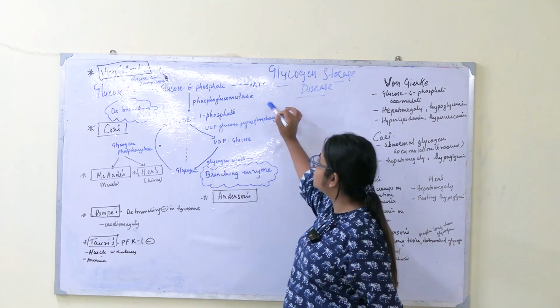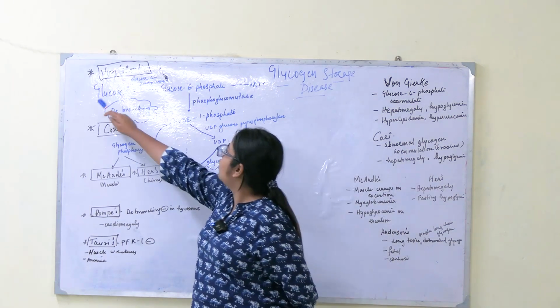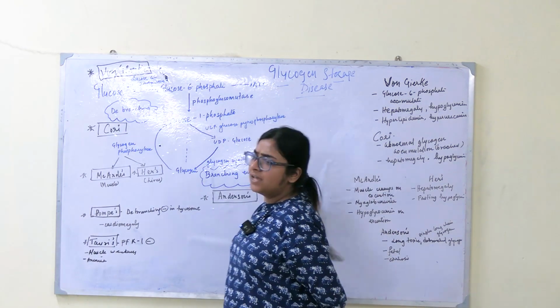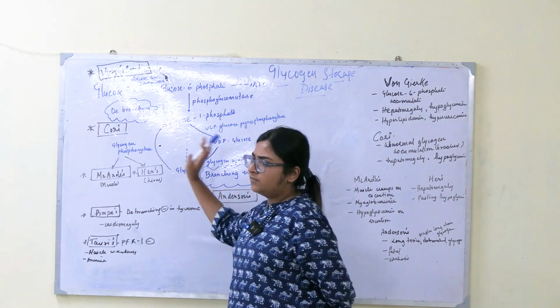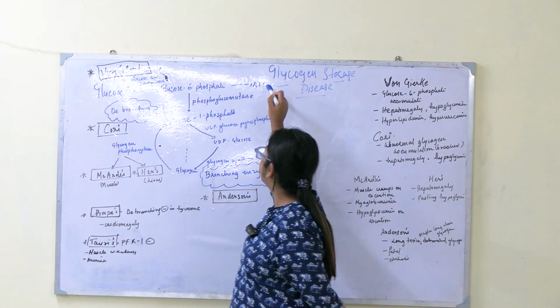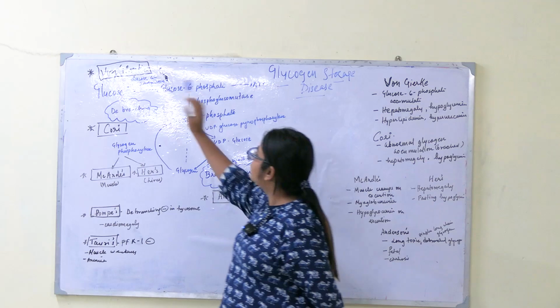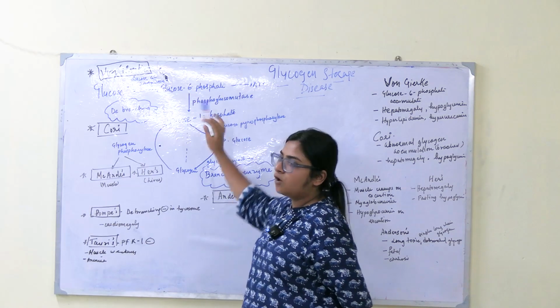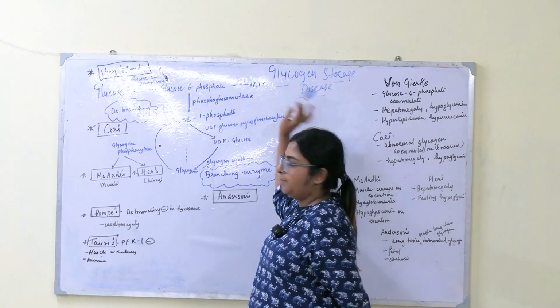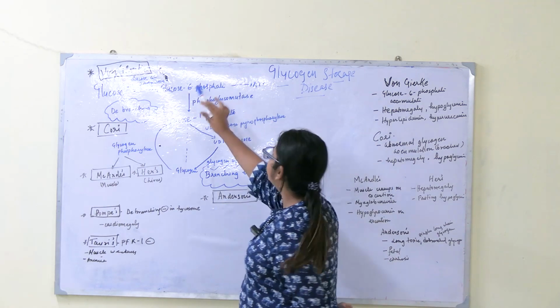So pay attention. From glucose, glucose 6-phosphate gets formed, and the glycolysis cycle happens, and ultimately we get ATP. We won't go there.